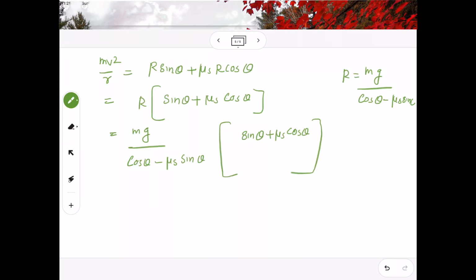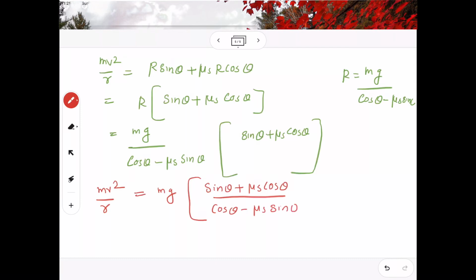Okay, so our equation is mv square by r equal to mg times sin theta plus mu s cos theta divided by cos theta minus mu s sin theta. I can cancel m on both sides, and now finally you can cross multiply.